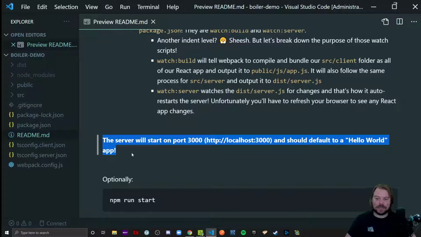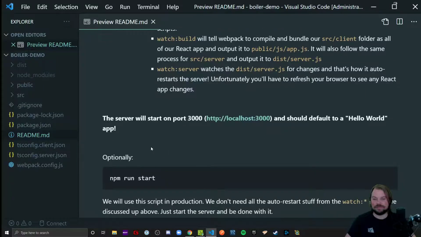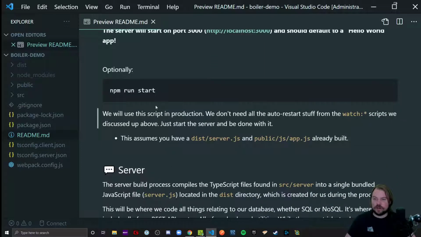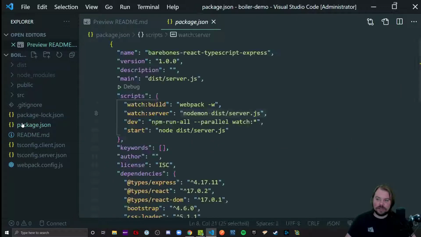So the server starts up on port 3000 by default. If you have any problems with that, that means you probably have something already running on that port. Just bump it up to 3001, 8080, other common development ports. Play around with it, and if you don't know why you have something on 3000, there's ways you can go and find what process is running there and kill it. Quite literally.